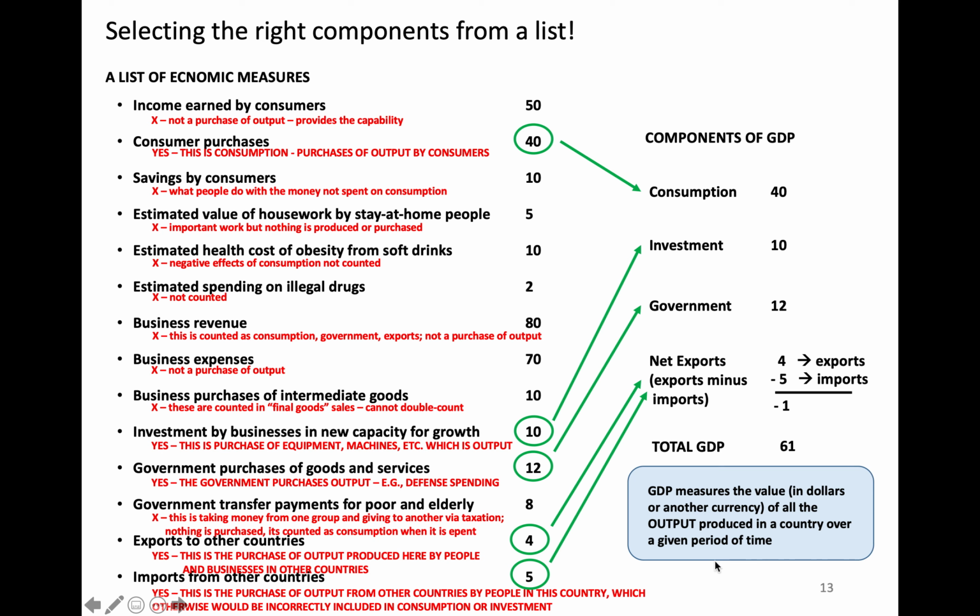And that's GDP, which measures the value in dollars or another currency of all the output produced in a country over a given period of time. This list is the same list that's in the homework. The order of these are different, so you do have to kind of parse through it, but I hope this is helpful in understanding the concepts involved. And that's it.